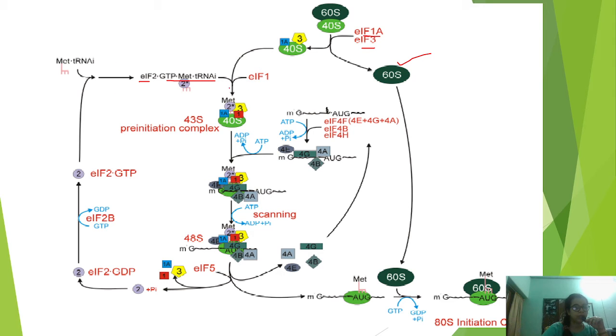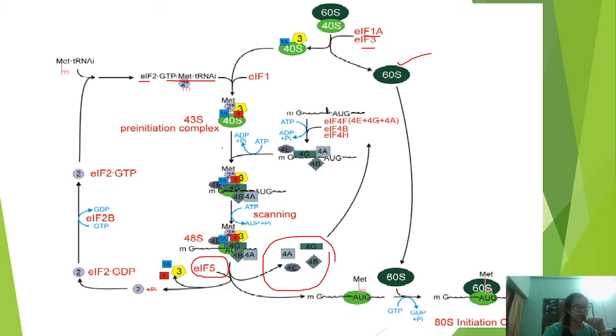Then it will form an initiation complex, along with other factors like eIF2, 3, 4G, 4B, 4A. Then they will scan, and at the end eIF5 will bind and release all the factors. You can see here all the factors are released, so that they can be used again.